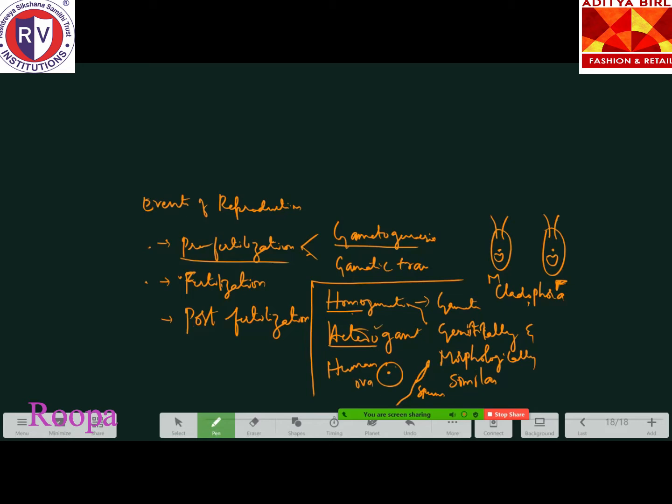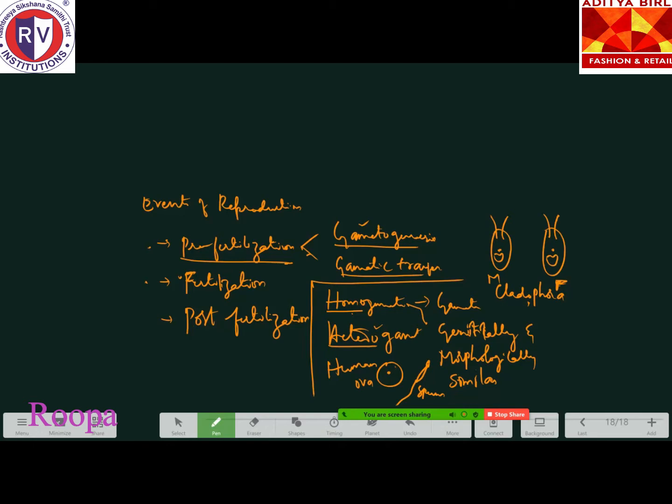So you have to remember, under the events of reproduction, we are discussing pre-fertilization events. Under pre-fertilization events, there are two sub-events. The first is gametogenesis and the second is gametic transfer.